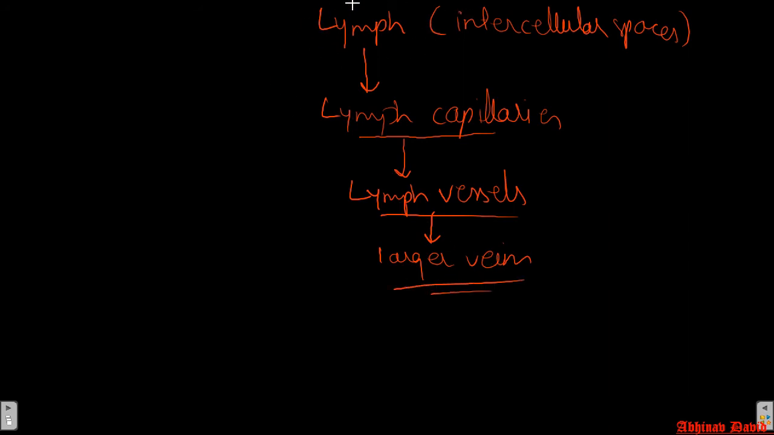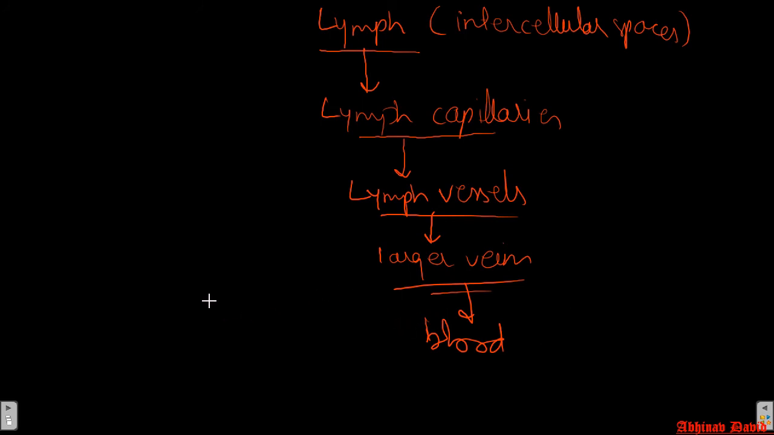So how does the lymph from the tissue go back to the blood? Larger vein, vein means what is flowing in the vein? Blood. So this is another path through which the lymph goes back. Lymph gets transported by the lymph capillaries into the lymph vessels. The lymph vessels join the larger veins, and then these larger veins directly send the lymph back into the blood. So this is how the blood volume is maintained.